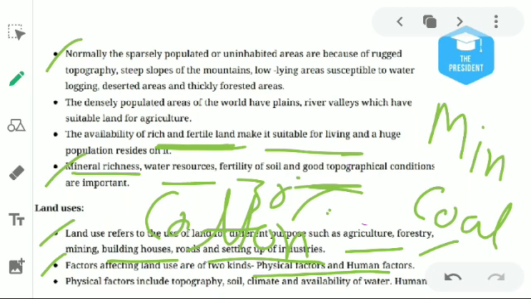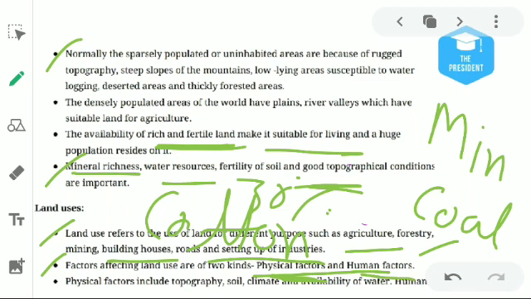If in a particular area iron is found in high quantity, there the people will prefer to make the iron and steel industry. These are known as the physical factors, you understood. And what are the human factors?